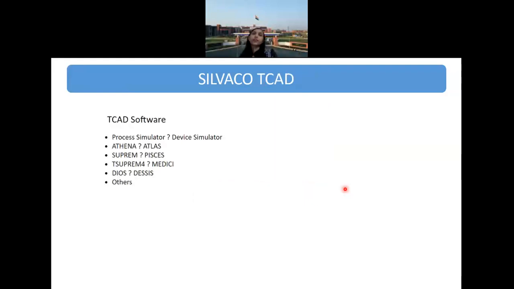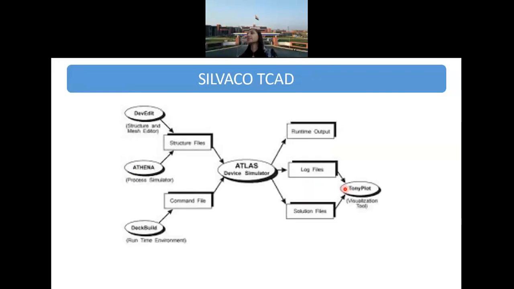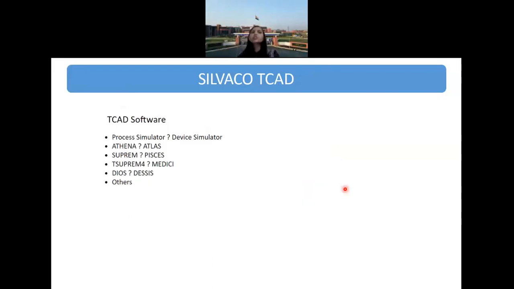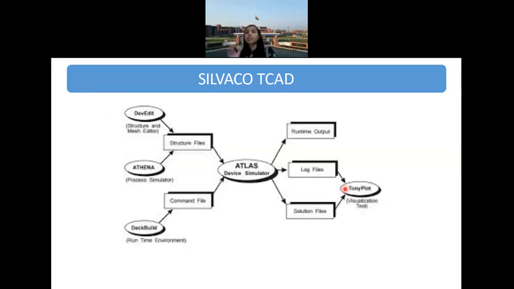Now talking about Atlas. Athena, Supreme and T Supreme, T Supreme and Medici, T Spice. These were some more options available with TCAD, which I haven't explored. But if you are interested in T-Spice, S-Spice, or Medici kind of mixed mode simulation, it can very well be done in Silvaco. Focusing on the first thing, the first thing we'll learn will be the device simulation.